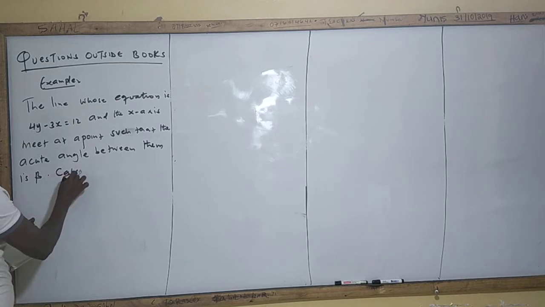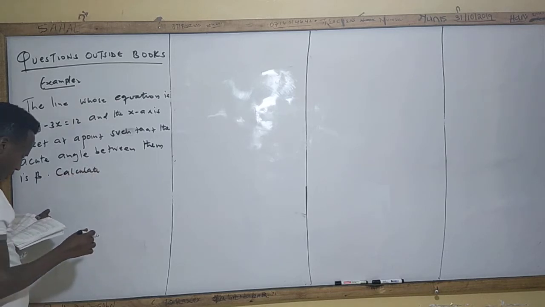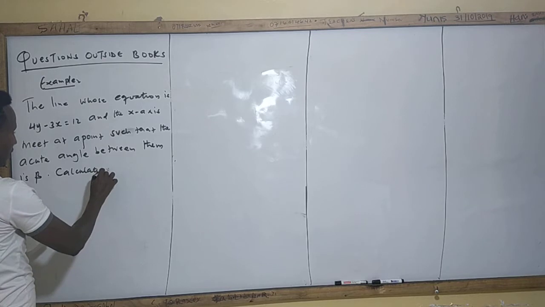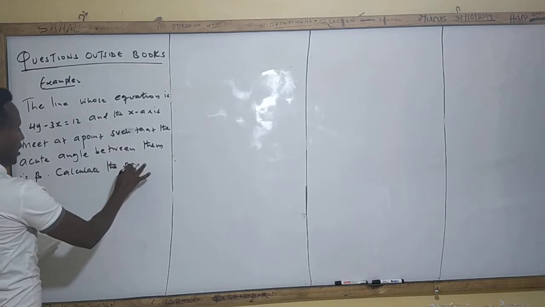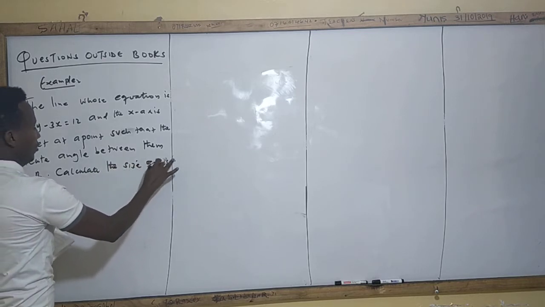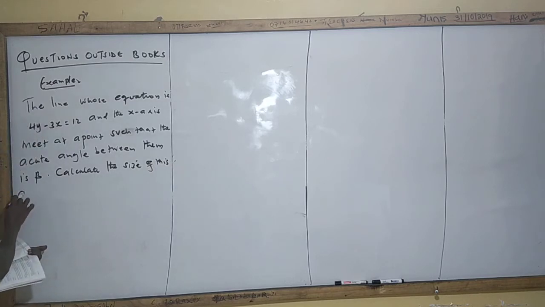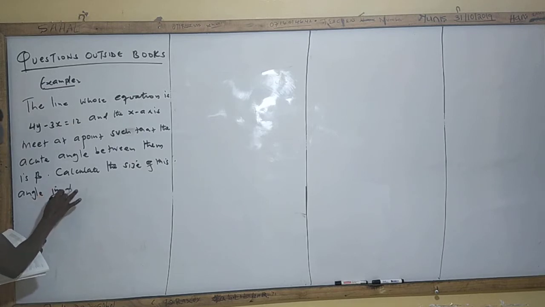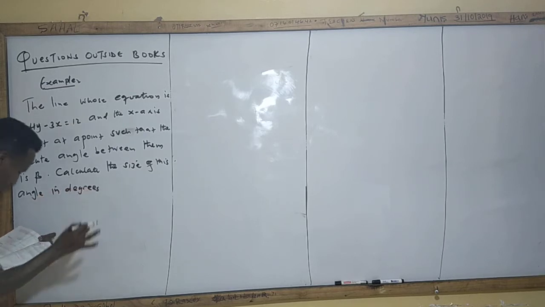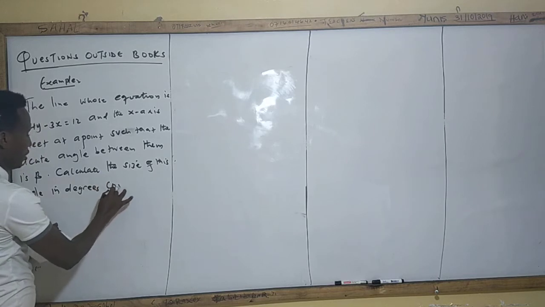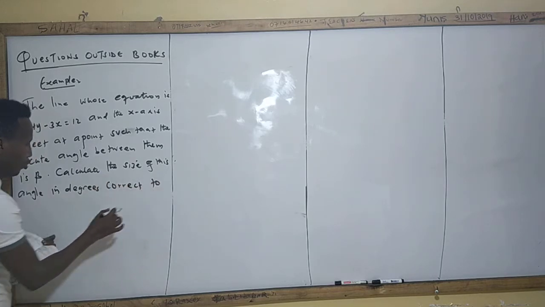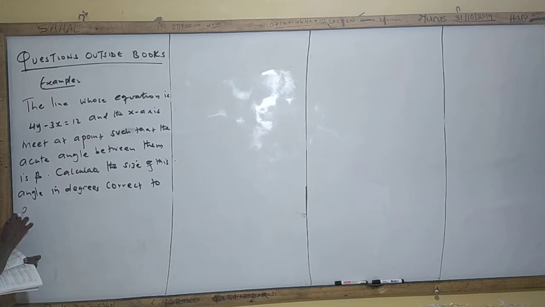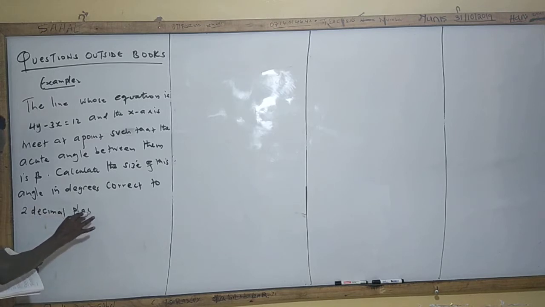You are told to calculate the size of this angle in degrees, correct to two decimal places.